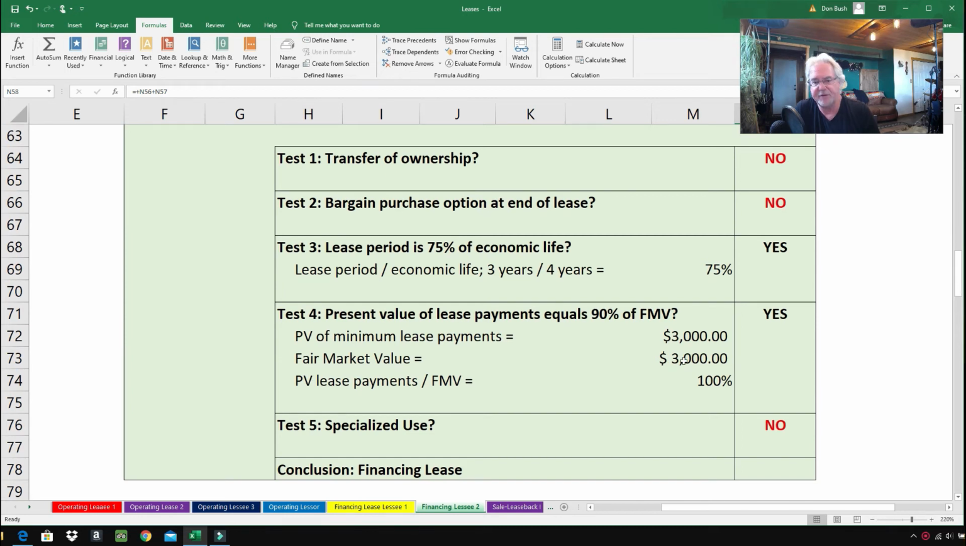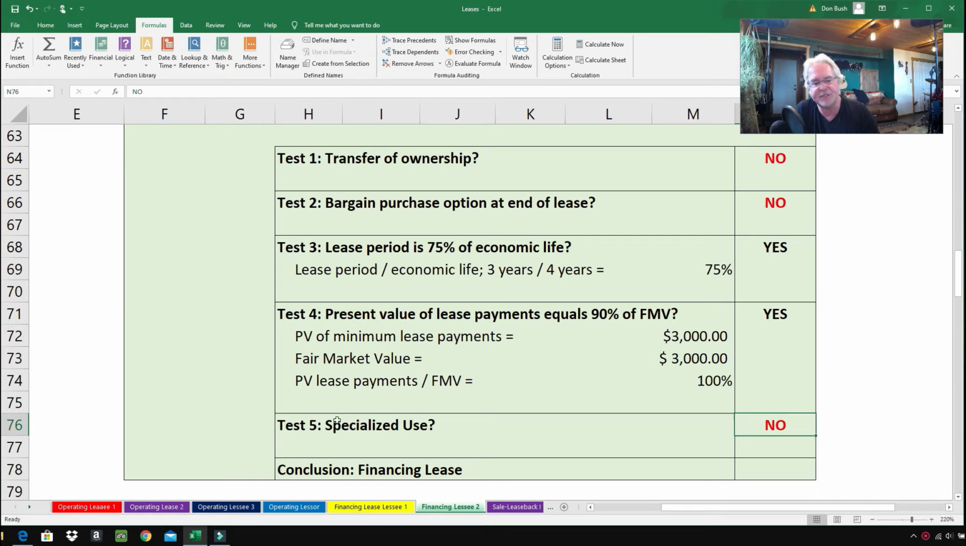Fair market value, $3,000. So if you take 3,000 divided by 3,000, you get 100%. And so yes, that's equal to or greater than 90% of the fair market value. So we did meet this test. Last test here. We really don't have to do the last test because we already know it's a financing lease. All you have to do is meet one of the criteria, and it's a financing lease. But let's do it anyways, just so we can learn what these tests are about.